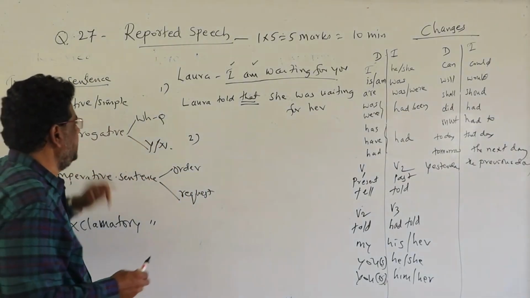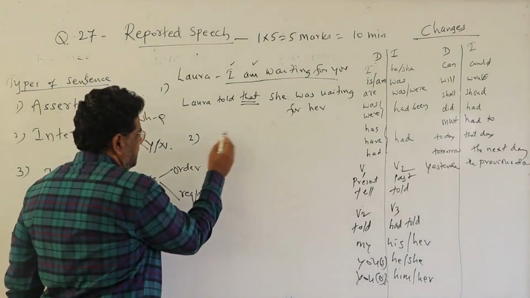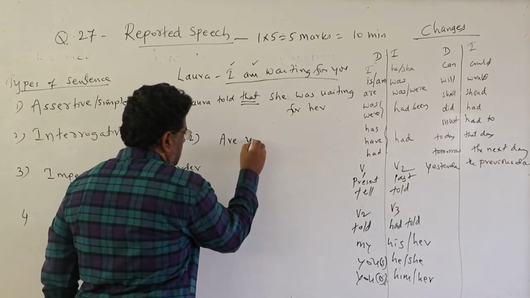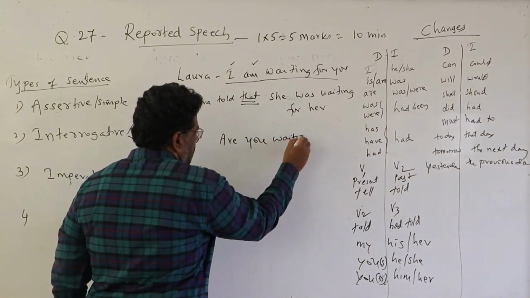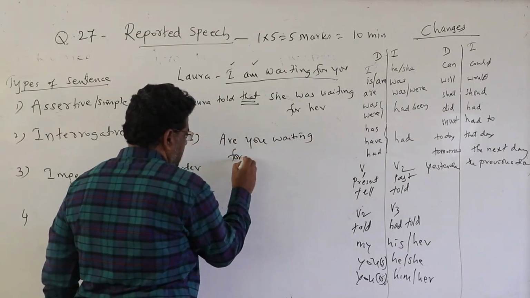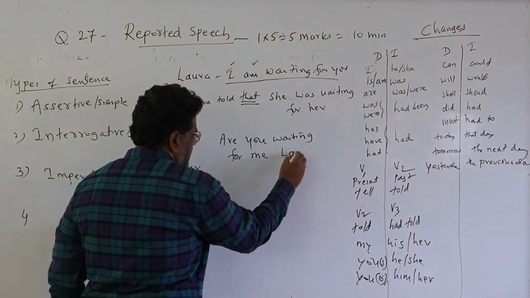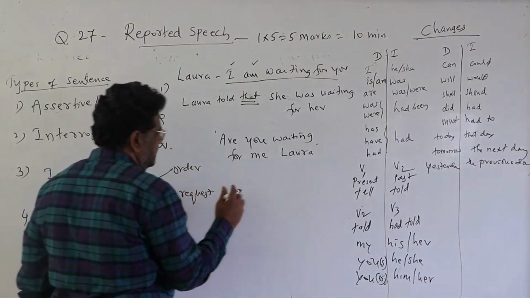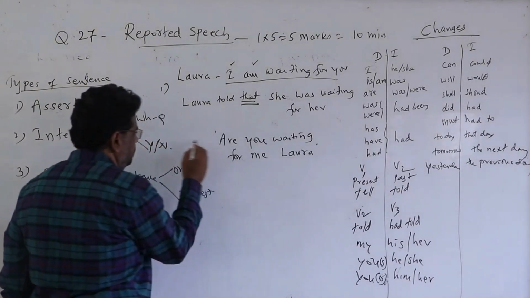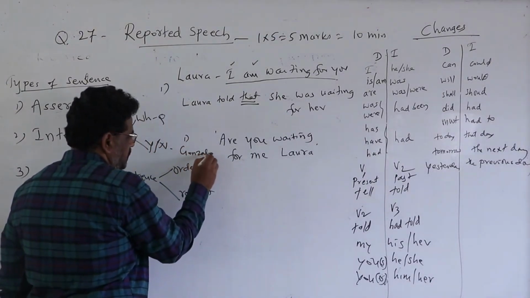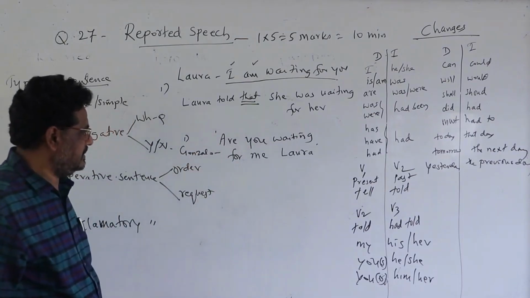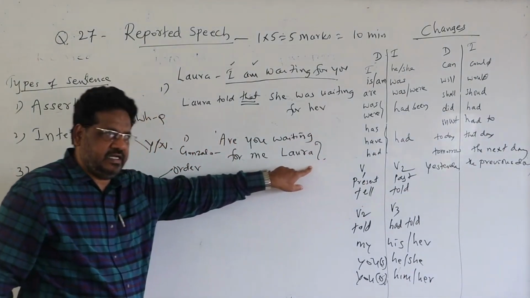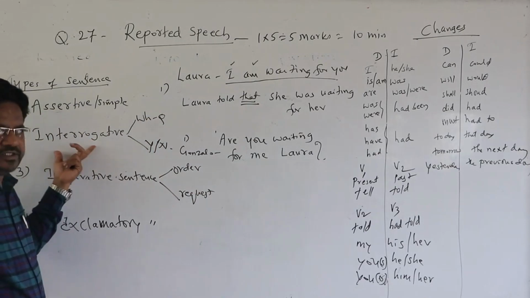So if the question is interrogative, for example, are you waiting for me, Laura? Yes. You know this dialogue between Gonzalo and Laura, isn't it? Are you waiting for me, Laura? So then it's a question mark. Whenever there is a question mark at the end of the sentence, it is an interrogative sentence.